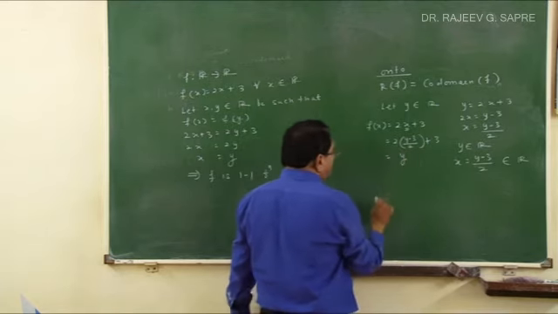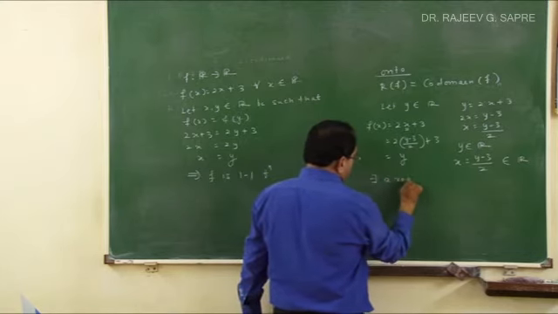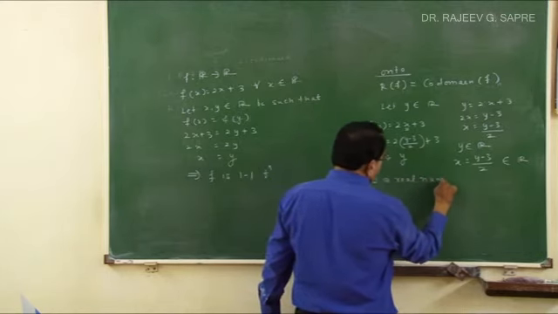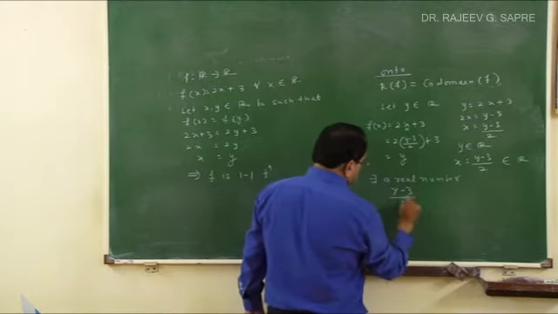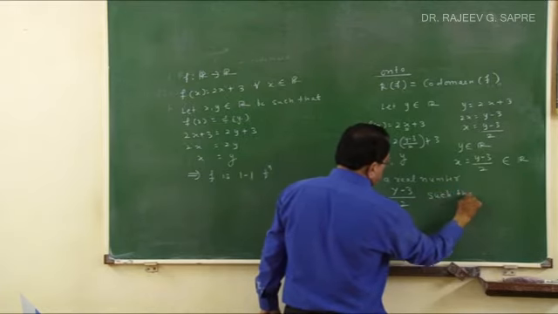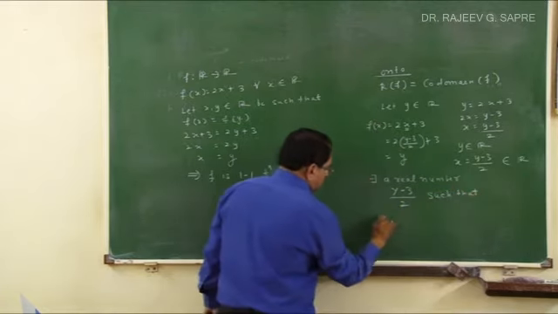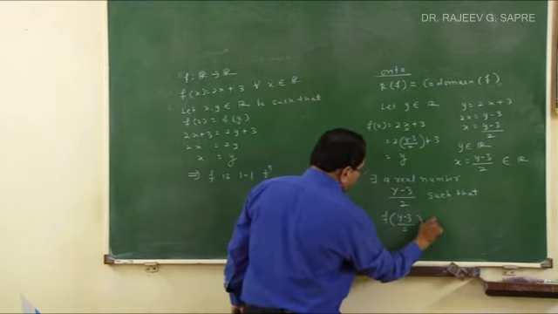So you have found a real number. There exists a real number, (y minus 3) upon 2, such that f of (y minus 3) upon 2 is y.